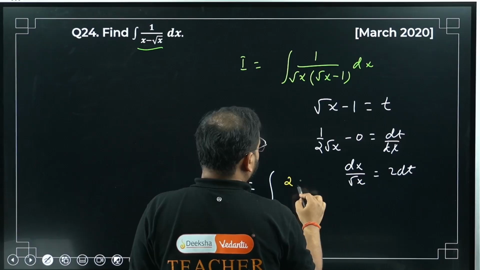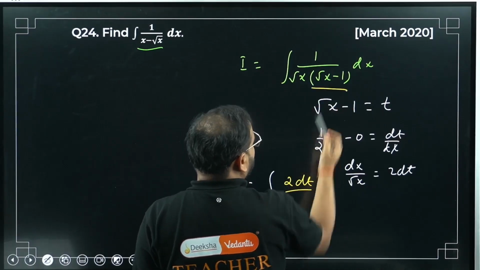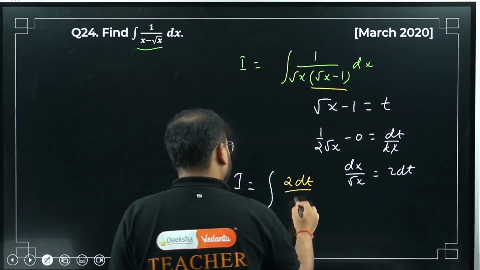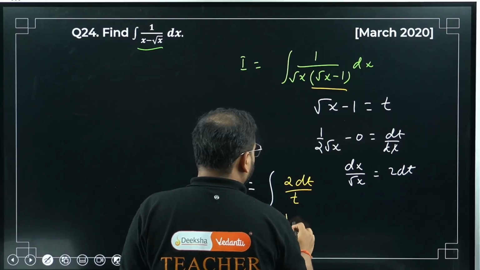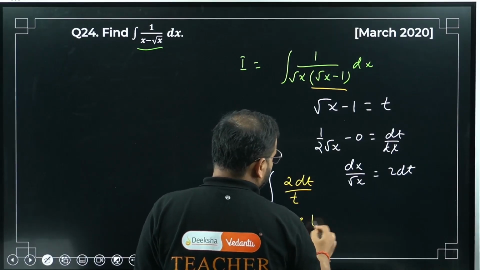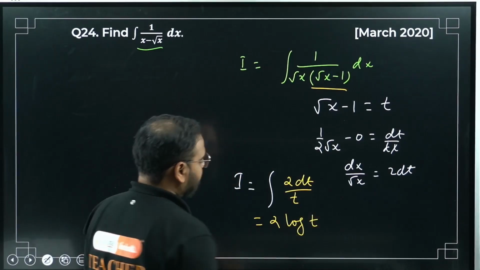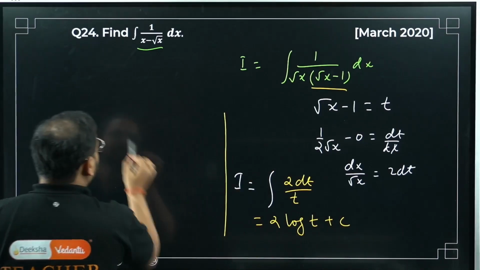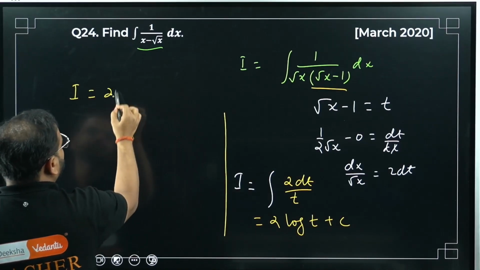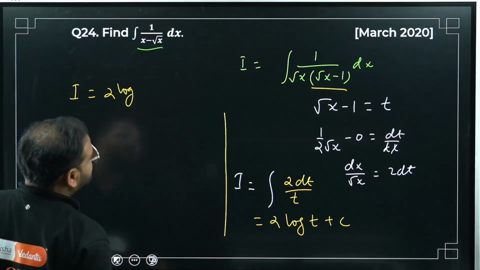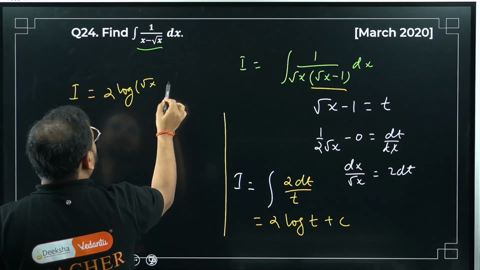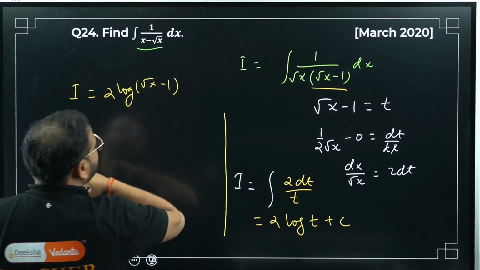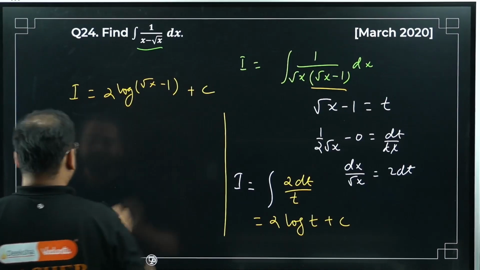So right here, 2 dt. What is this part? Simply t. Integrate this. So 2 log t plus c, of course. So I get this answer as I equals 2 log of root x minus 1 plus c.